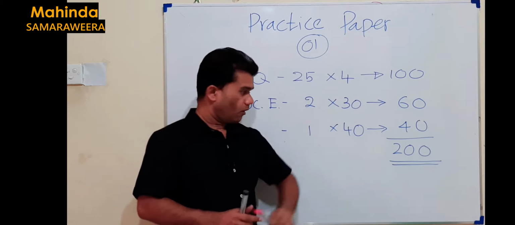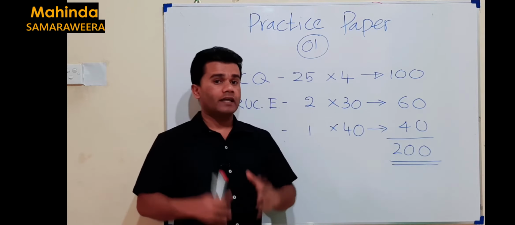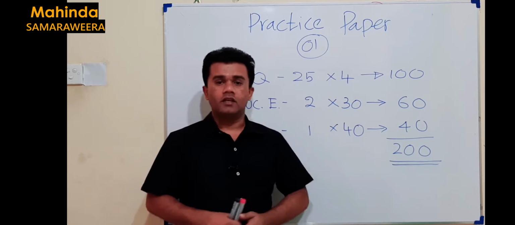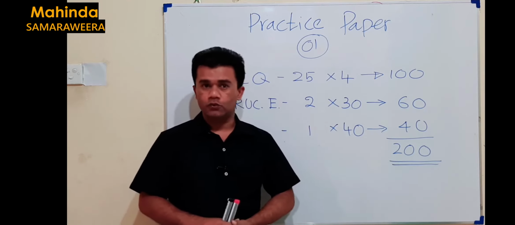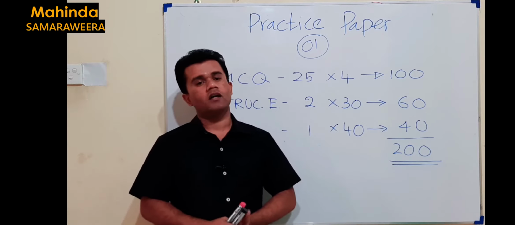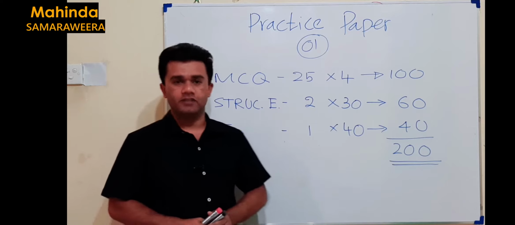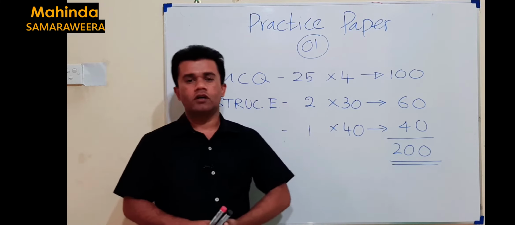Finally, for the whole paper, there are 200 marks. Then you can get the marks out of 200. Thereafter, you can divide that by 2 and get your percentage. Then you can get your marks out of 100. So that's the way we have the marks for this paper. Okay, let's jump to the paper discussion.